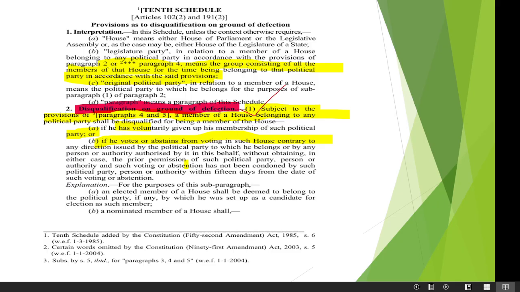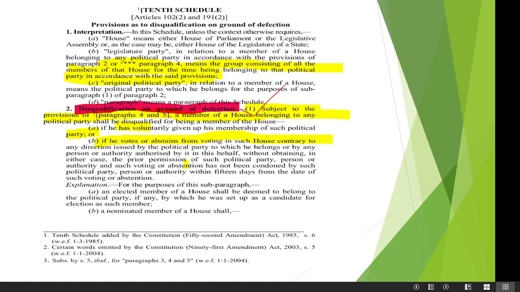Second point, if he votes or abstains from voting in such house contrary to any direction issued by the political party to which he belongs. It means you know that there is a whip in each party, and they give some direction on whom to vote for, or sometimes a restriction not to vote. The member of the house has to always obey and adhere to the direction given by the political party. If the member is not following that, then defection may have happened and he may be disqualified.